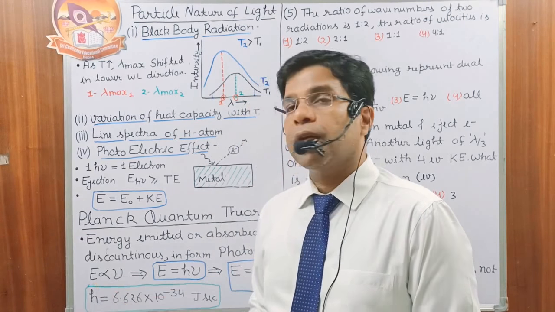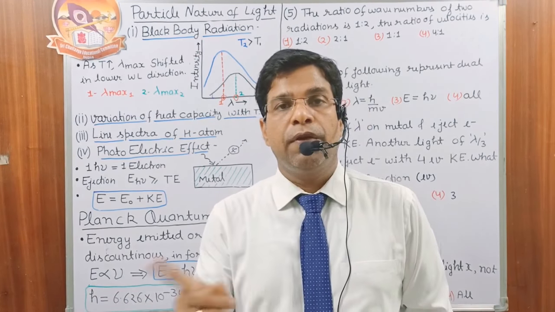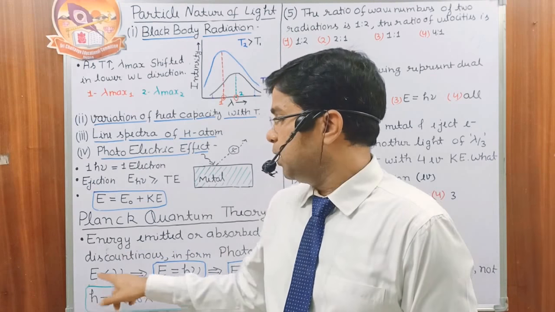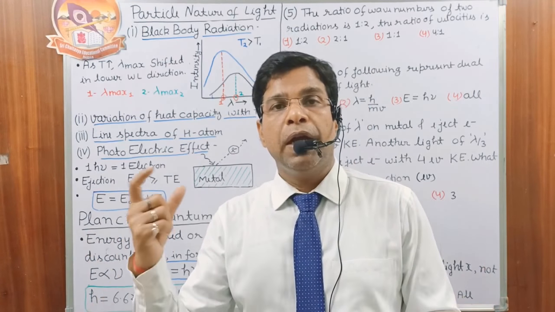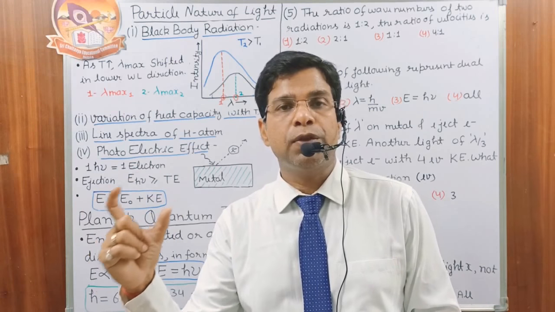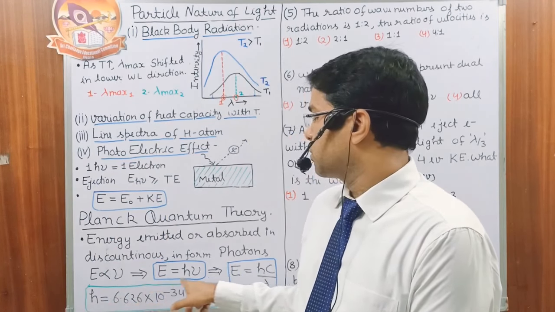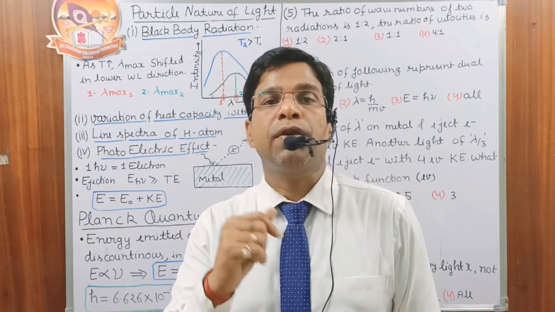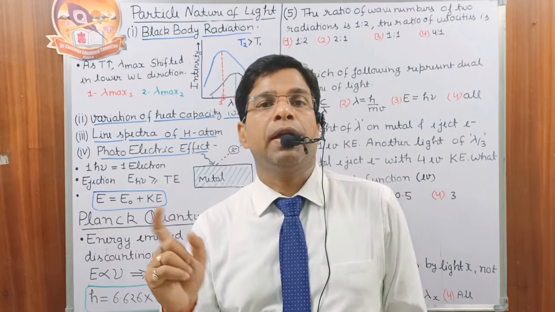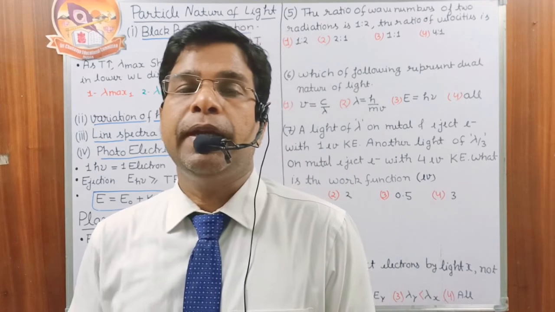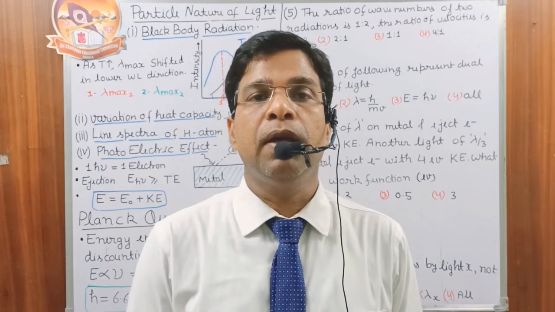So E is directly equal to frequency. Frequency is related to the wave, meaning E is equal to h nu. h nu is the photon, h nu is the particle of light, but again its energy also depends upon nu. Nu is the frequency. So this equation shows the particle nature of light as well as the wave character of light.